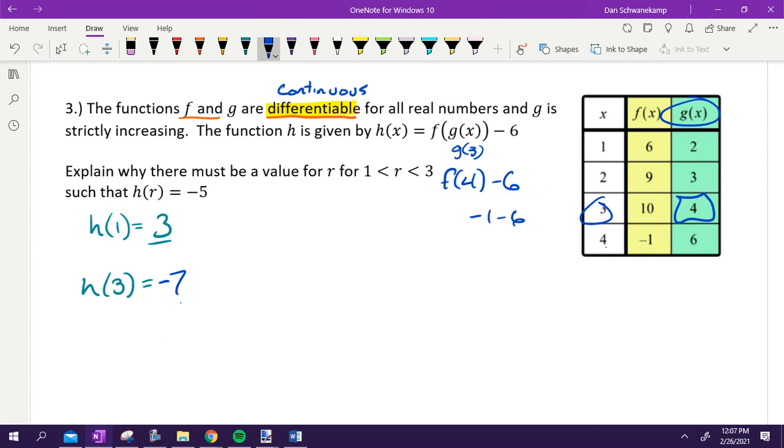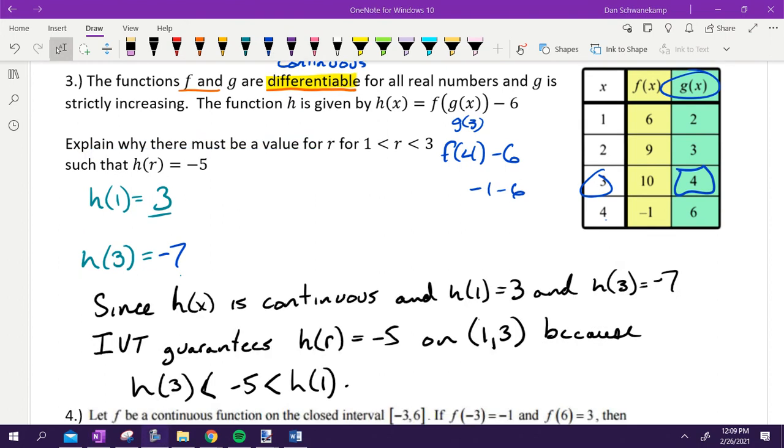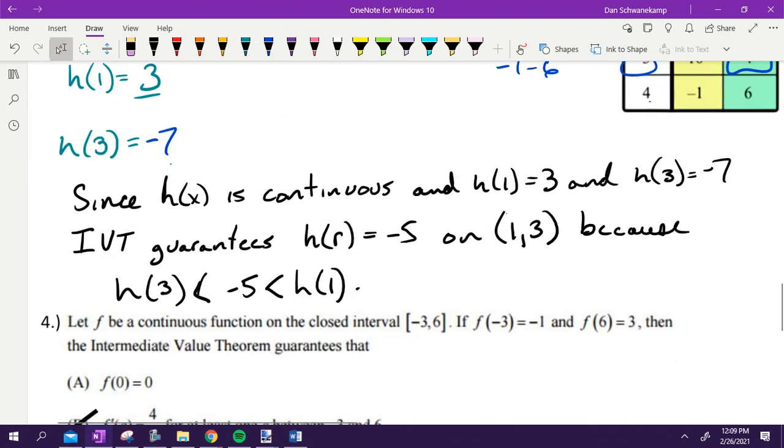Now that we have those values, you should be able to explain why there has to be some place where h of r is equal to -5. Write that right now if you haven't. Go. See how you did. That should be what your answer is, that thing right there.